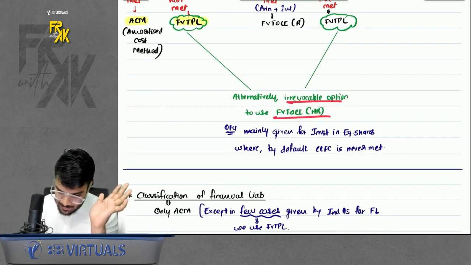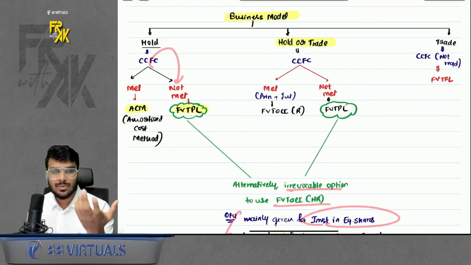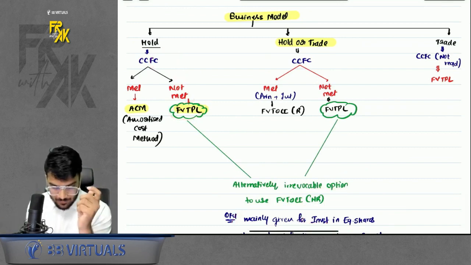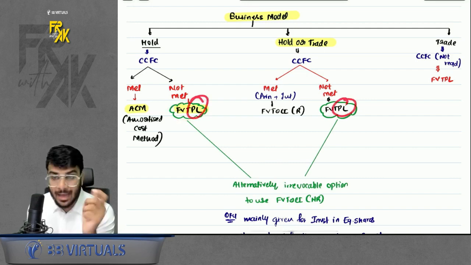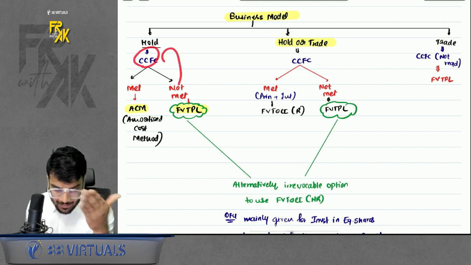Why is this option given? This is mainly given for investment in equity shares where the CCFC is never met. So it is a little harsh on the company to directly recommend FVTPL, because if you use this, all the fair value changes will go in profit and loss. So it is a little harsh for the company, because if they have investment in equity shares, CCFC is never met.